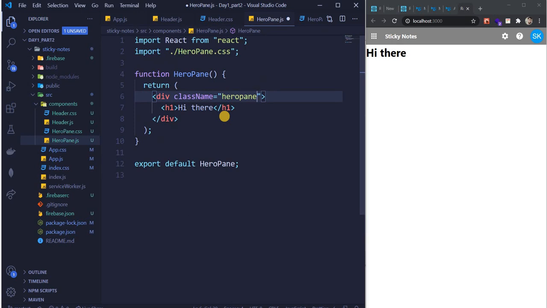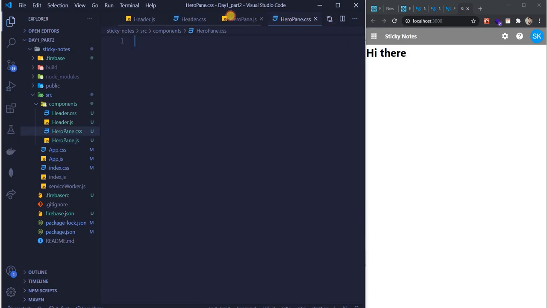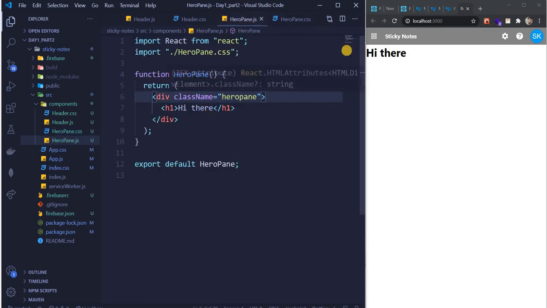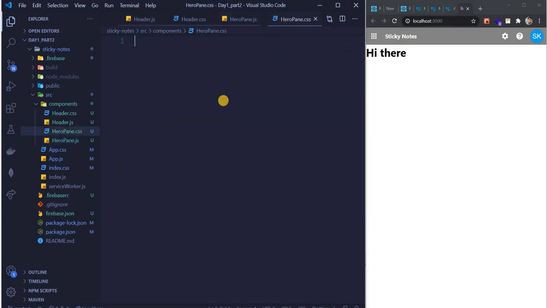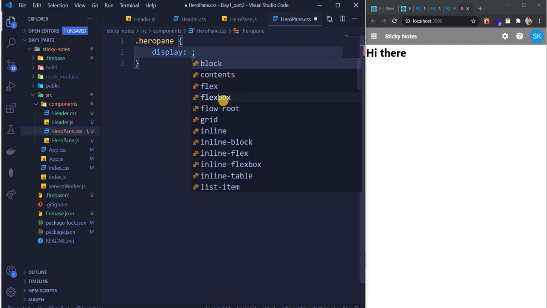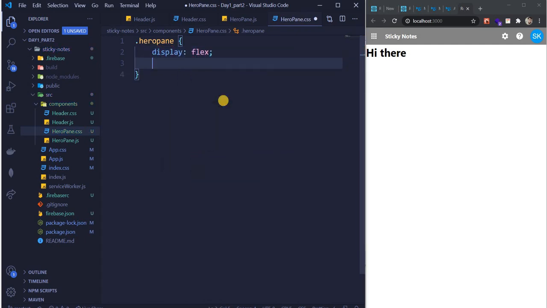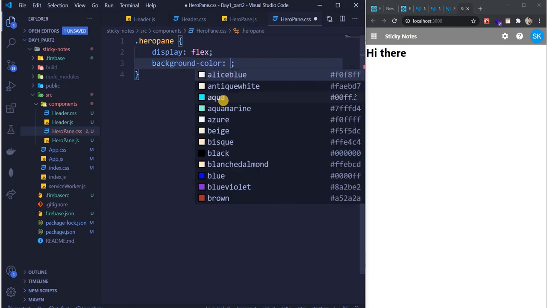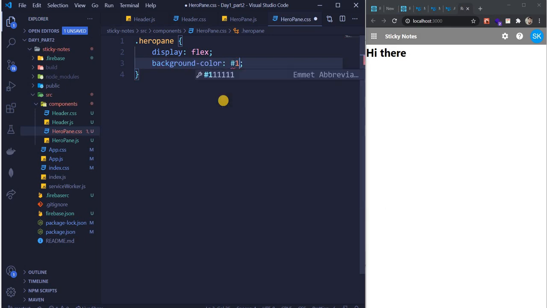Now, what I want to do is change the CSS for this, so that there is a background that we saw. Hero pane, and then just do display flex, background color hashtag 1e1e1e.